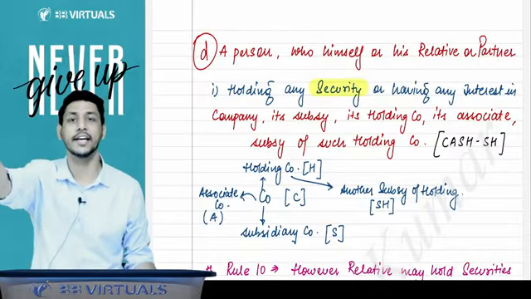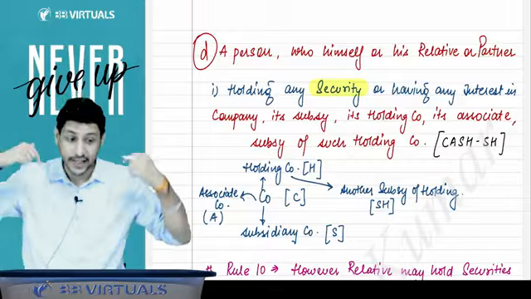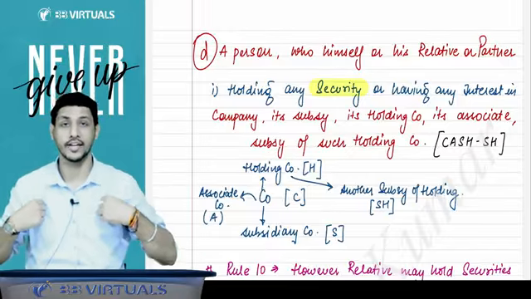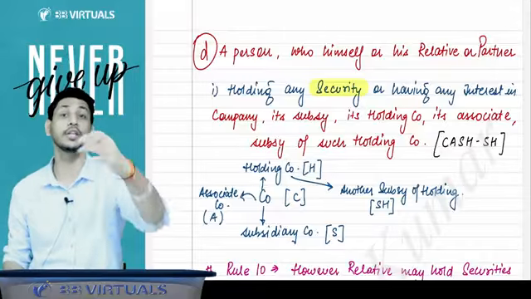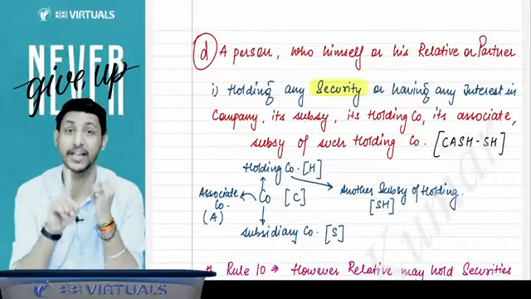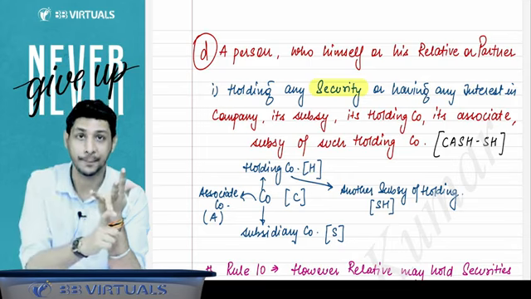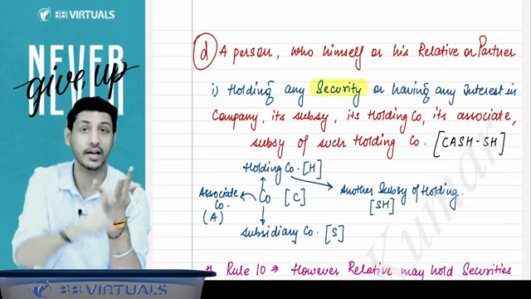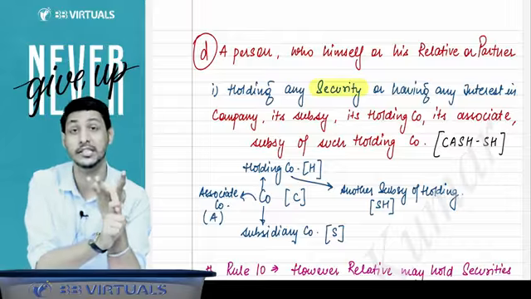Your relative is holding security in the company in which you are proposed as an auditor. Then also you will be allowed to be the auditor. So the exception is only for the relative, only allowed in the company. Security you can hold, but only in the company, and that too face value up to rupees 1 lakh.